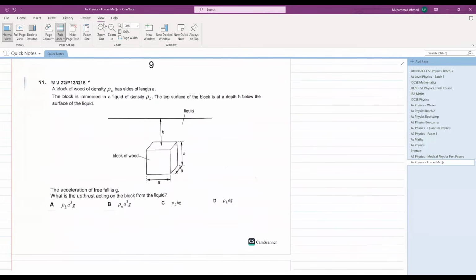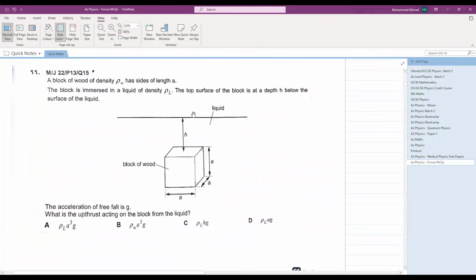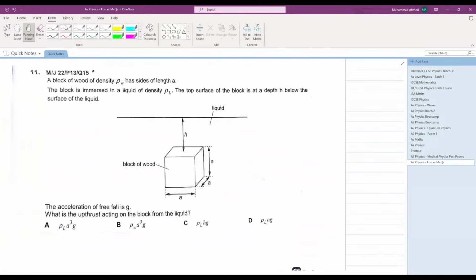Simple. Let's move here. A block of wood has density rho W, side A. The block is immersed in a liquid of density rho L. The top surface of the block is at a depth of h below the surface of the liquid. The acceleration of free fall is g. What is the upthrust acting on the block? We have to calculate the upthrust.